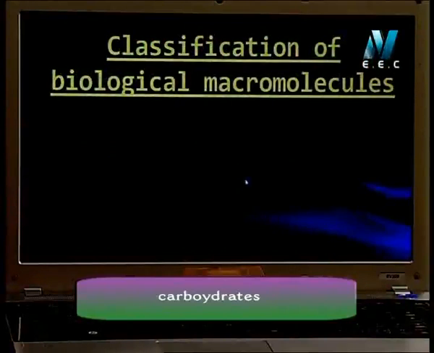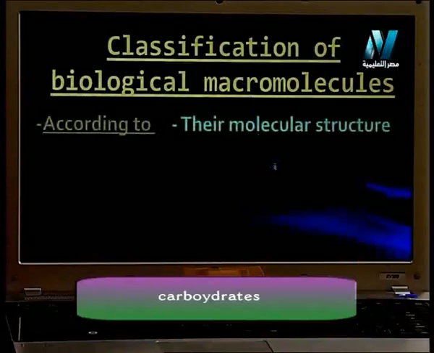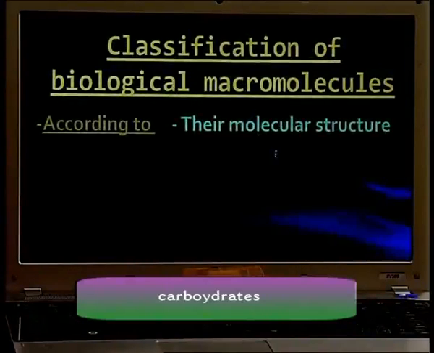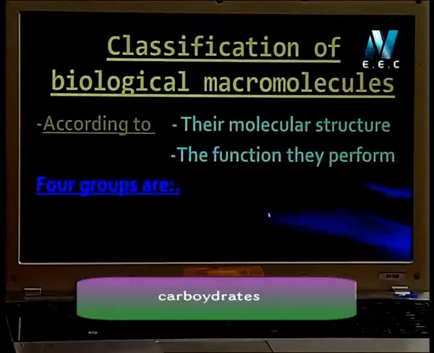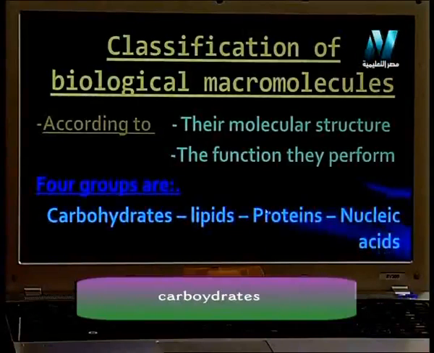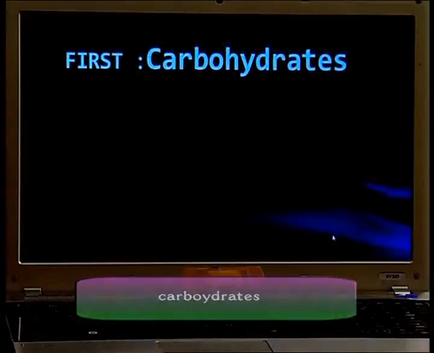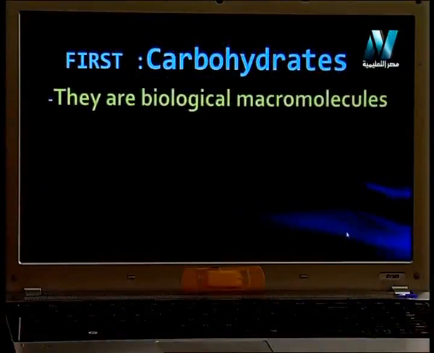Let's discuss a classification of biological macromolecules. Biological macromolecules mean polymers. We'll make a classification according to molecular structure and the function they perform. We have 4 groups of biological macromolecules or polymers: carbohydrates, lipids, proteins, and nucleic acid. Let's start talking about carbohydrates.